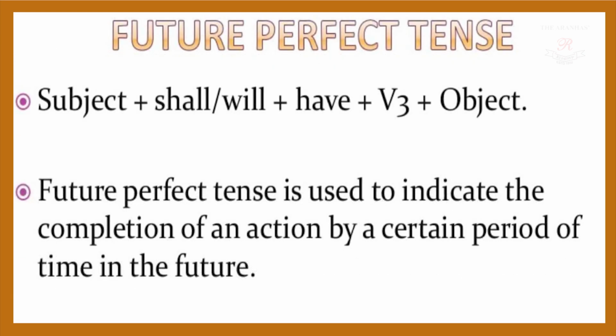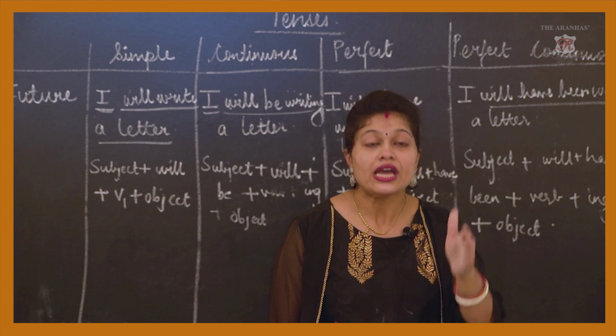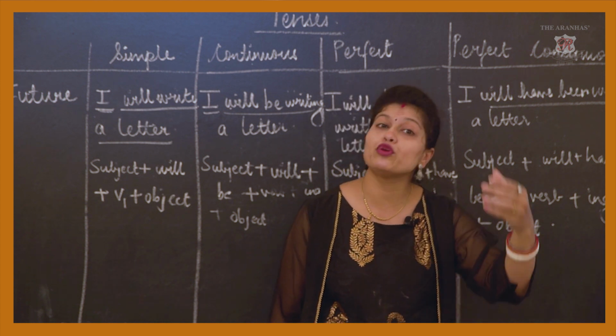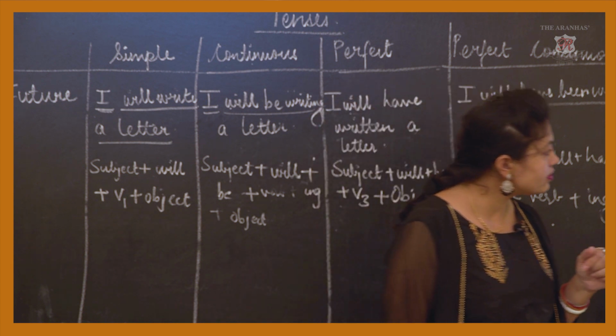Future perfect tense: subject plus shall or will plus have plus V3 plus object. This is the structure. Future perfect tense is used to indicate the completion of an action by a certain period in a time in the future. So by tomorrow I will have completed my work. At a specified time I am mentioning in the future that it will be completed, like that. Just see the example, next slide.